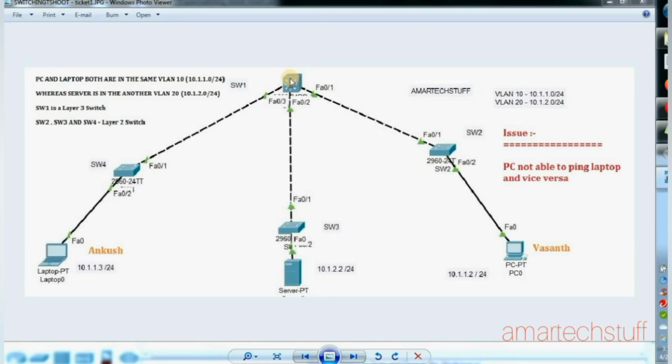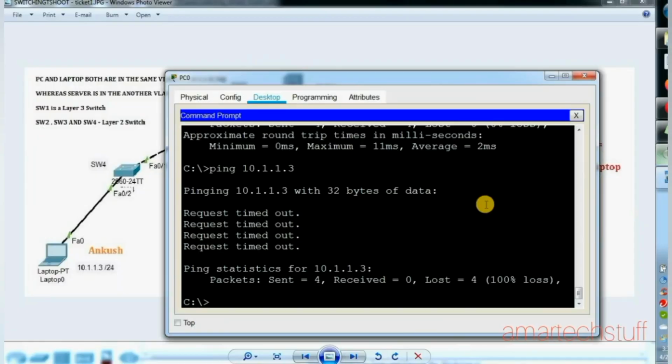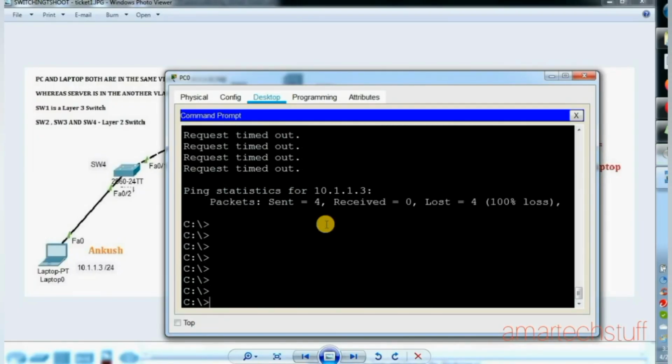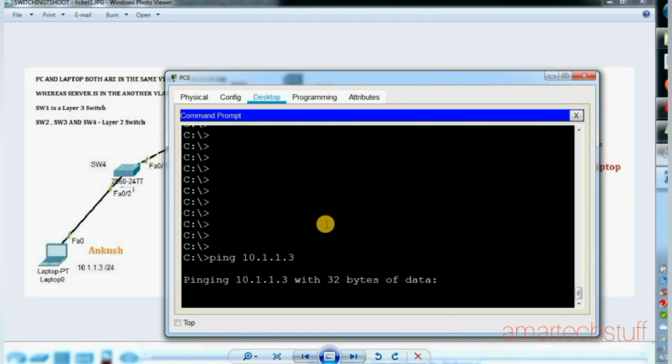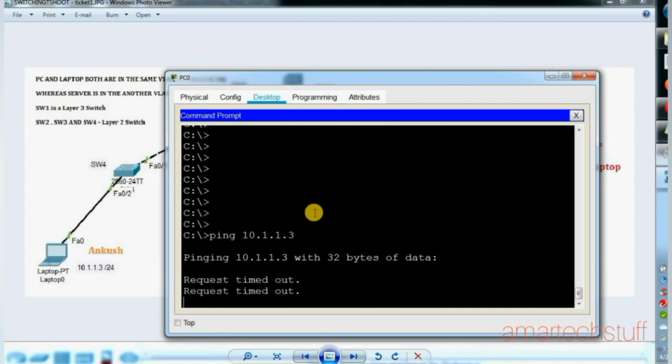but they're still not able to ping each other. So let's first go on Vasant's PC and check whether we are really able to ping it or not. So this is the PC. Okay, so I'll try to ping it. This is Ankush's laptop, so we are not able to ping. So this is the problem, this is the issue which we need to troubleshoot. Seriously, we are not able to ping it.